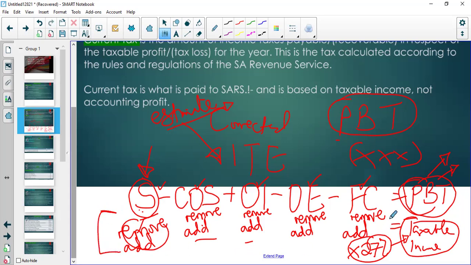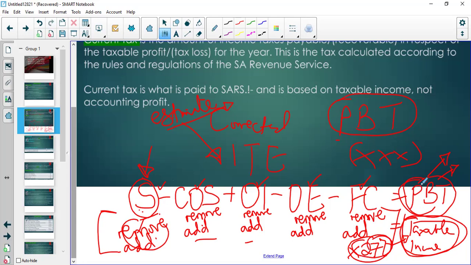When we are sitting with SARS at the office, SARS will tell us to remove this figure, remove this figure, add this figure, add this figure. The reason why SARS does that is that they want to determine their own profit before tax, and that amount is called taxable income. So on that taxable income, you apply the tax rate of 27%.